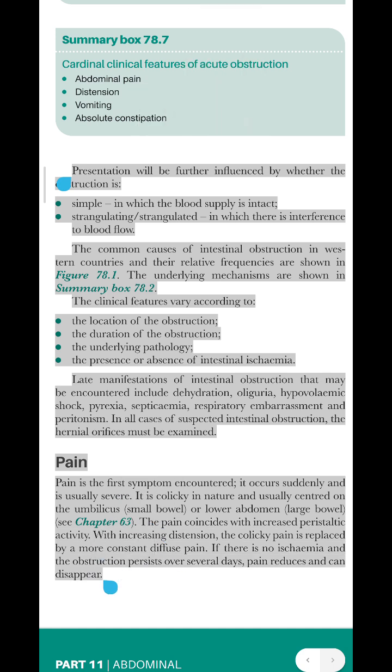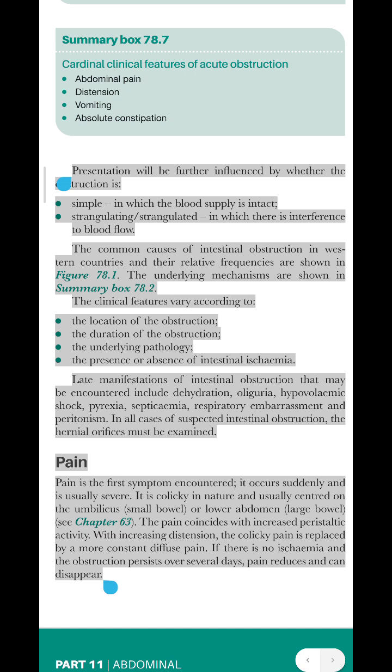Presentation will be further influenced by whether the obstruction is simple, in which the blood supply is intact, or strangulating, in which there is interference to blood flow. The common causes of intestinal obstruction in Western countries and their relative frequencies are shown in Figure 78.1. The underlying mechanisms are shown in Summary Box 78.2. The clinical features vary according to the location of the obstruction, the duration of the obstruction, the underlying pathology, and the presence or absence of intestinal ischemia.